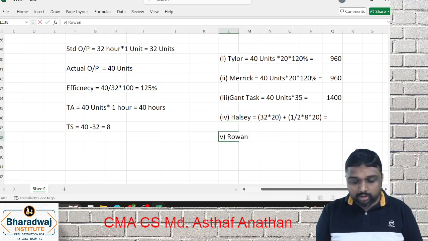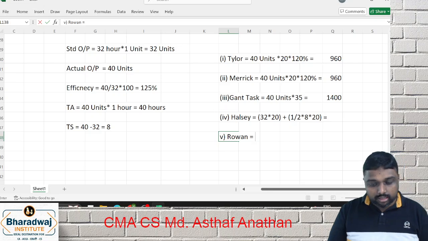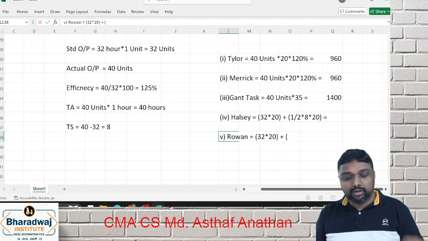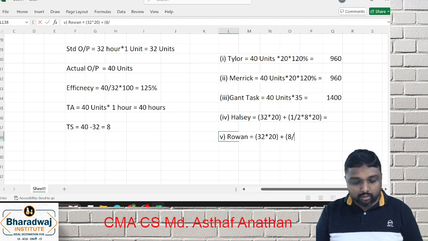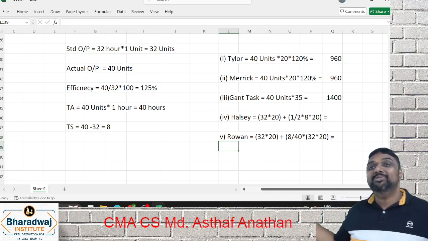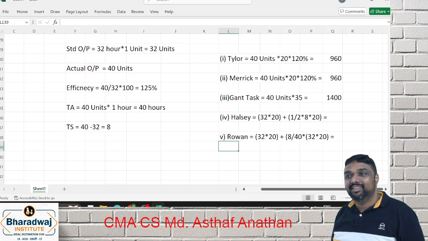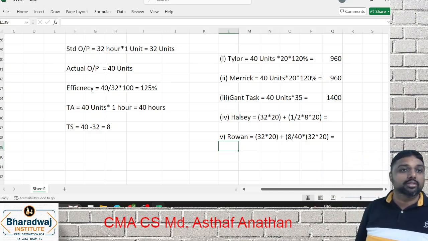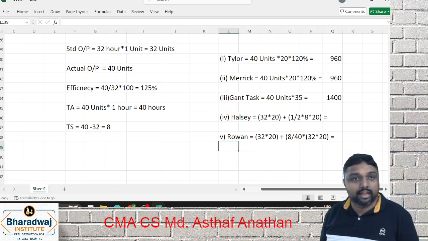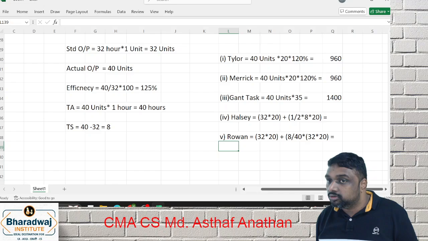Next is Rowan. How will Rowan be, my dear friends? Same way, 32 into 20 plus time saved, which is 8, over time allowed, which is 40, multiplied with 32 into 20. How interesting. All the answers are over. It's a previous year exam model question. Are you able to understand, my dear friends? I'm doing only previous year questions, standard essay questions: formula based questions, then scenario based. Correct? Shall we go for the next question?